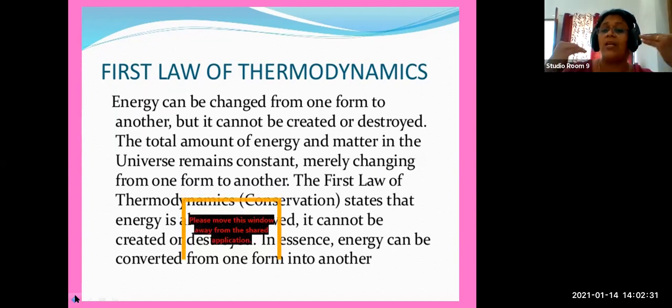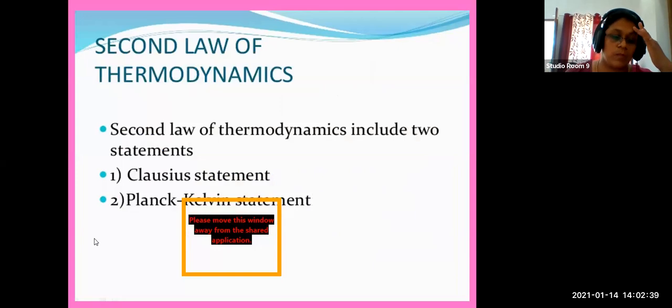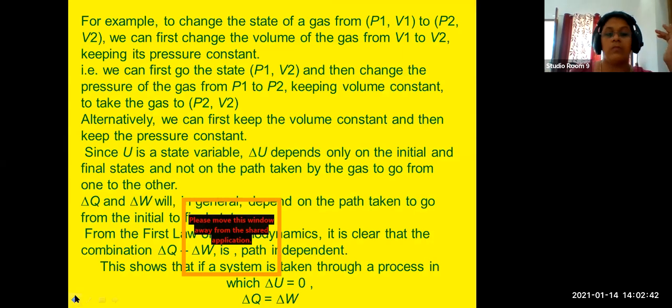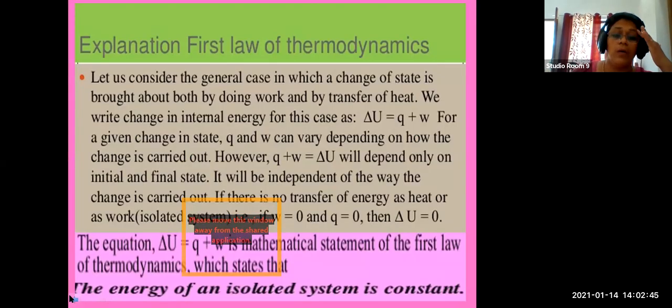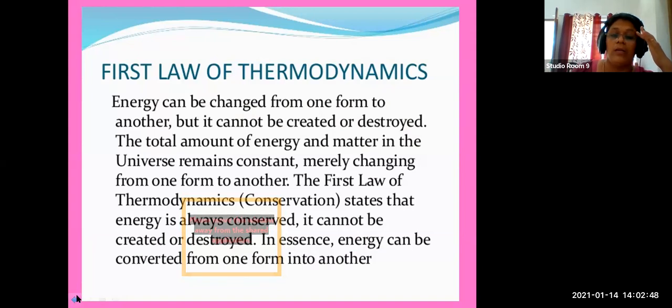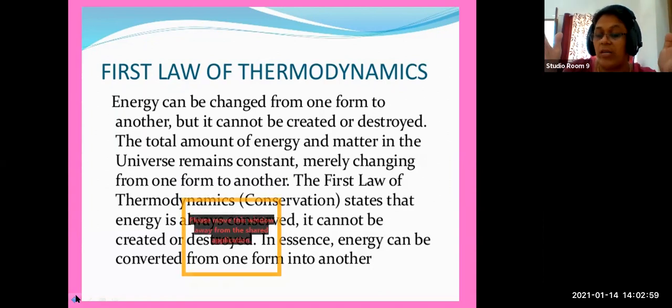Again we are repeating the same point, nothing more. It states that energy is always conserved. It cannot be created or destroyed, and because of that, we can say that in an isolated system, energy remains constant. According to the first law of thermodynamics, in an isolated system, whatever the energy form, it remains constant.